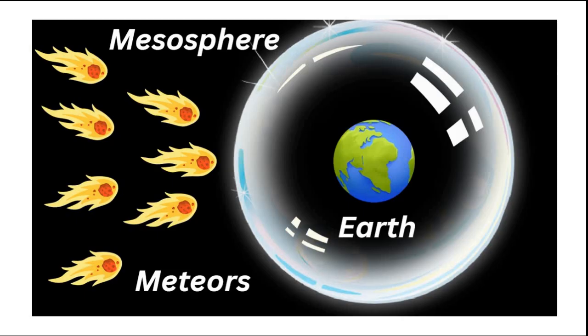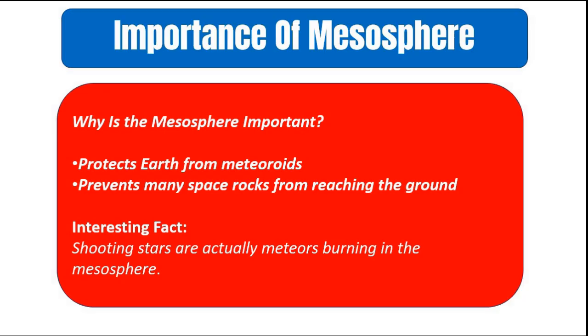And the importance of mesosphere is that it acts as a protective shield which protects Earth from the meteorites and space debris. It also prevents many space rocks, debris and asteroids from reaching the surface of the Earth.